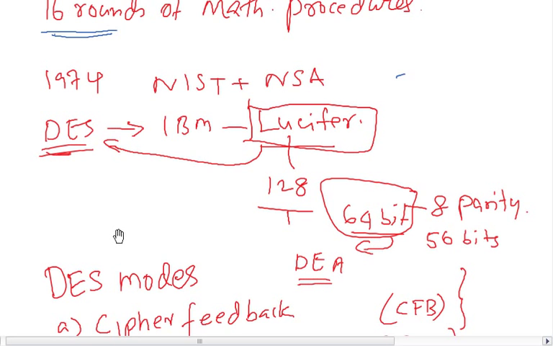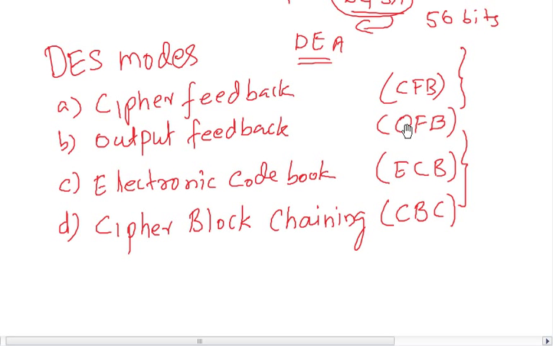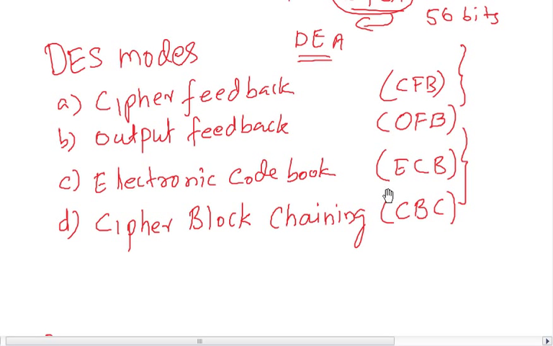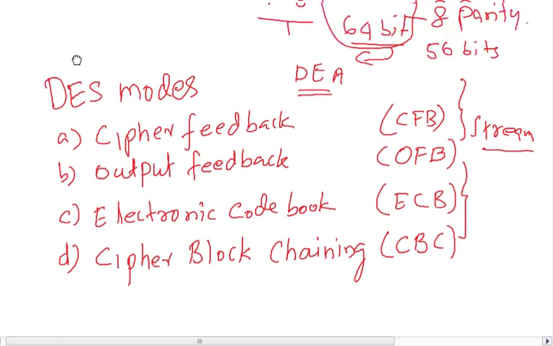There are various modes for DES: CFB, OFB, ECB, and CBC. The first two, CFB and OFB, the cipher feedback and output feedback modes, are stream ciphers.